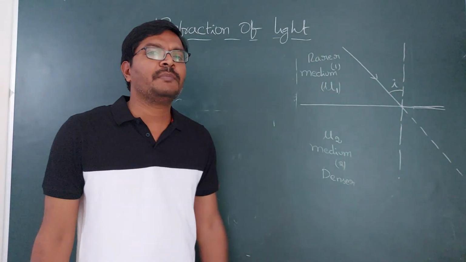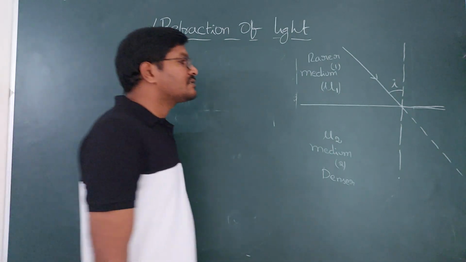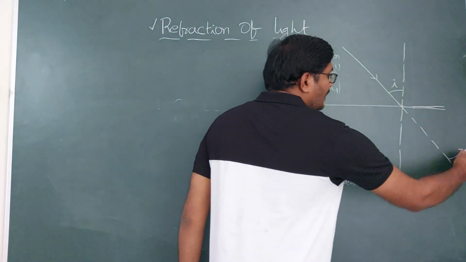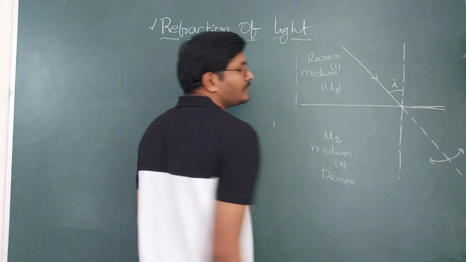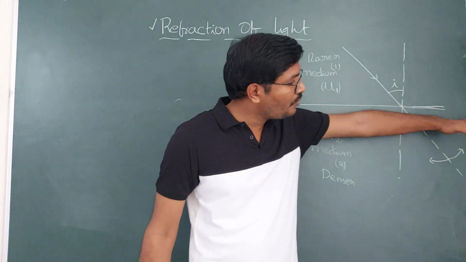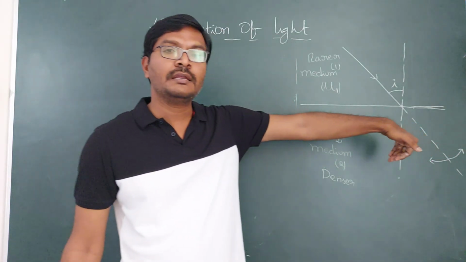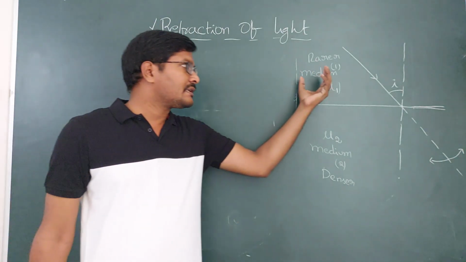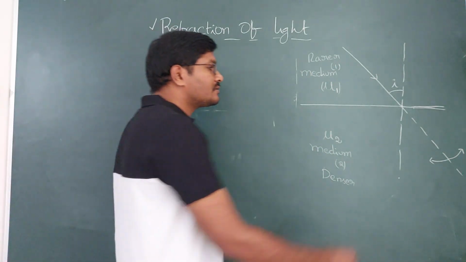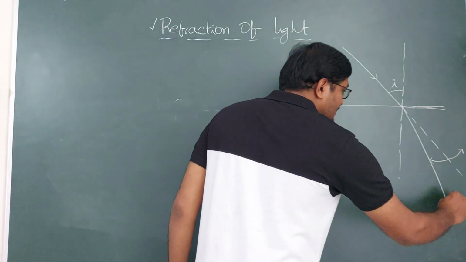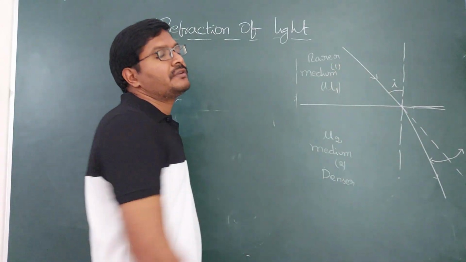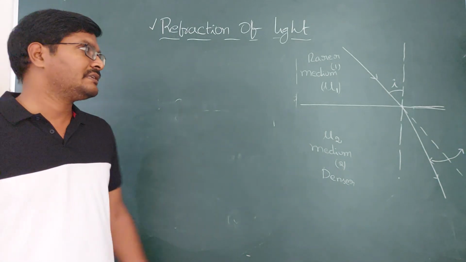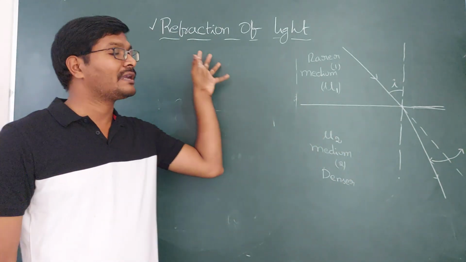But as another medium is involved and the nature is changing, it is going to divert, it is going to change its direction either in this direction or in this direction, in order to take the less time path. If it is traveling from rarer to denser, it is going to bend towards the normal like this. If it is traveling from denser to rarer, it is going to bend away from the normal. We will explain them in the next class. But now, we are just explaining what refraction is.